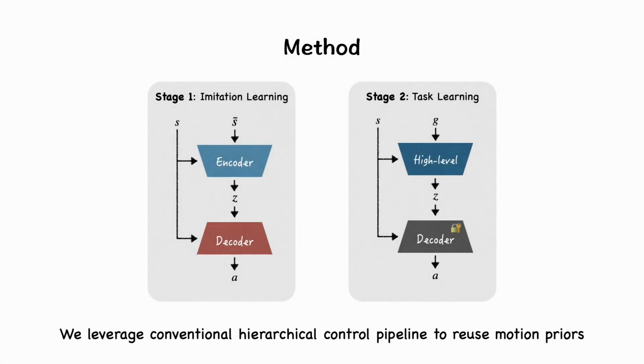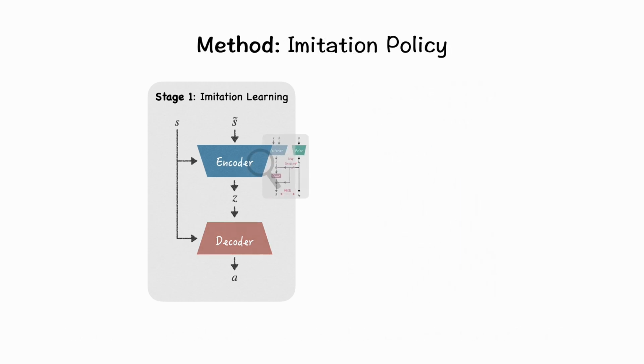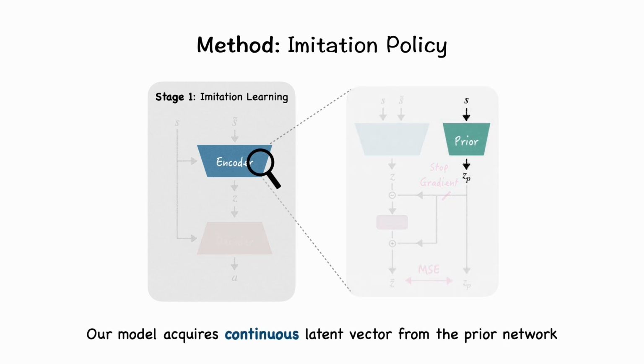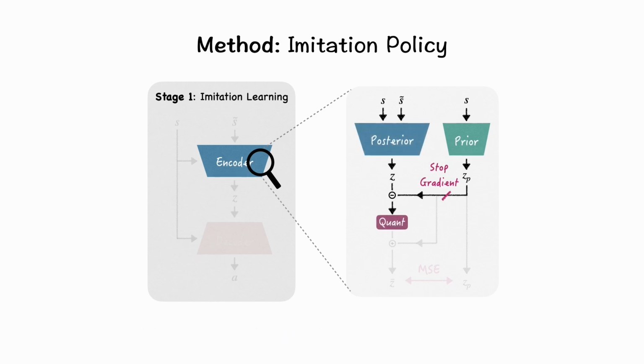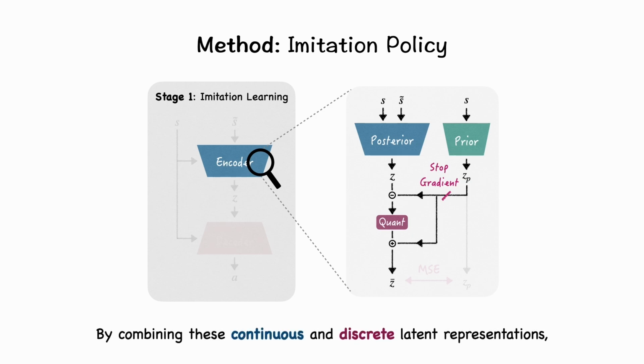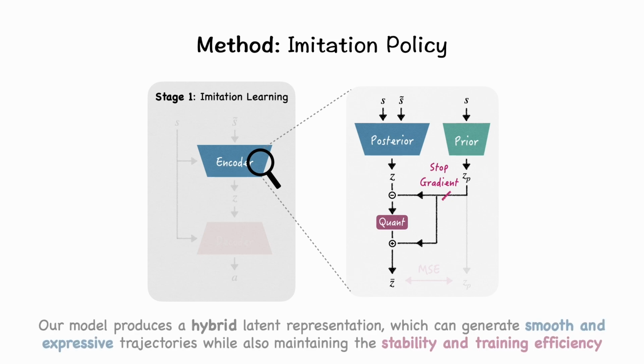We leverage conventional hierarchical control pipeline to reuse motion priors. Our model acquires continuous latent vector from the prior network and converts the posterior prior margin into a discrete latent vector. By combining these continuous and discrete latent representations, our model produces a hybrid latent representation, which can generate smooth and expressive trajectories while also maintaining the stability and training efficiency.